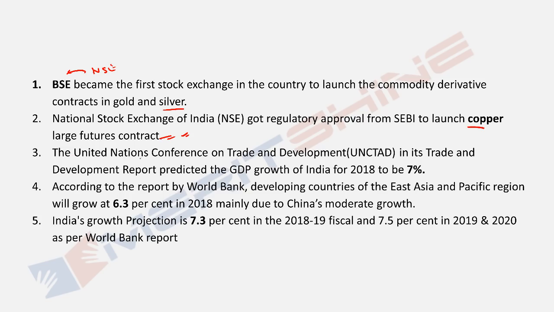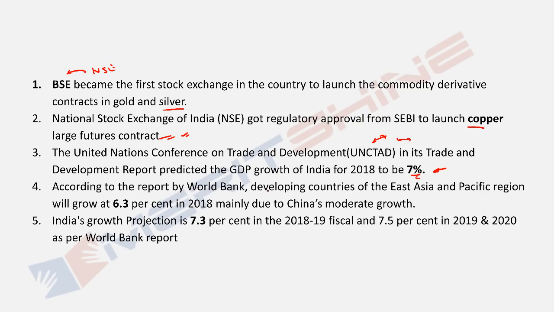The United Nations Conference on Trade and Development, UNCTAD, in its Trade and Development Report predicted GDP of India to be one of the lowest, 7%. We had differences with the UNCTAD figure also. If you remember from 2 or 3 months back, the kind of FDI, we had different numbers.